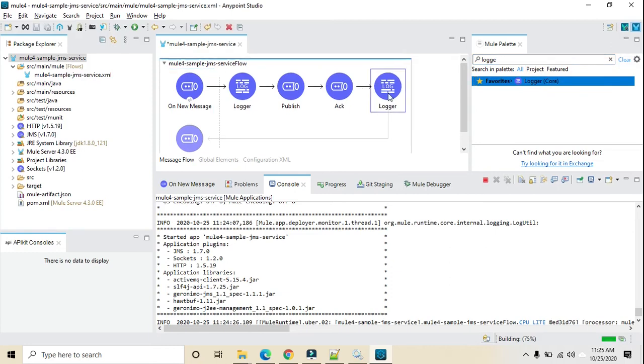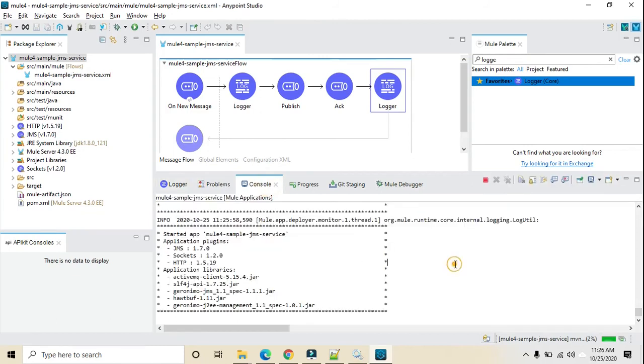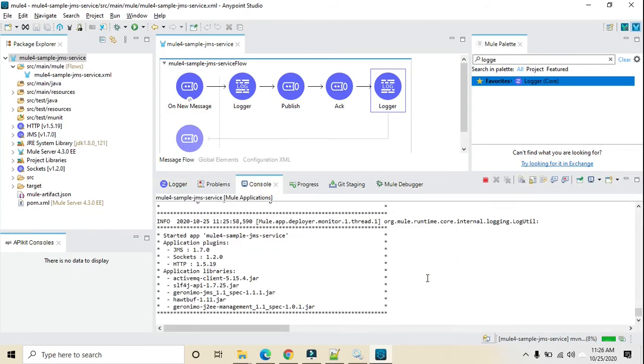Where it will just print completed processing successfully. So just kind of the annotation, so it will not just like the process. So let's wait for the application redeployment.